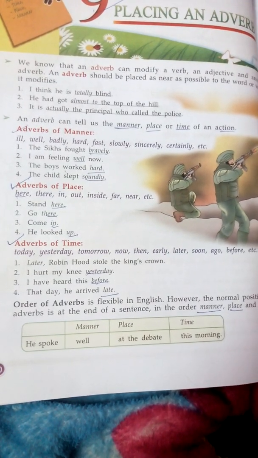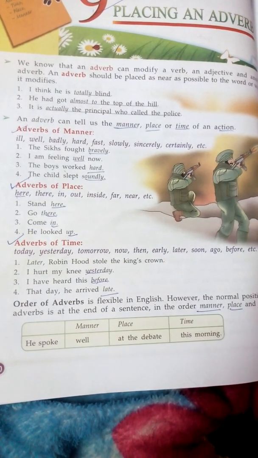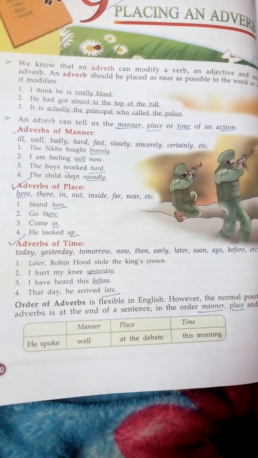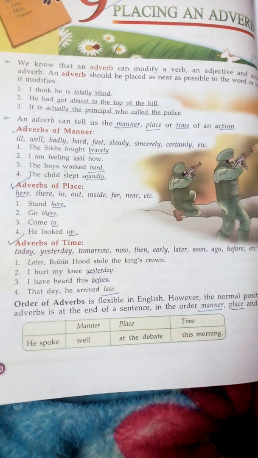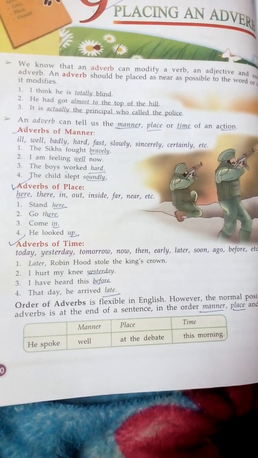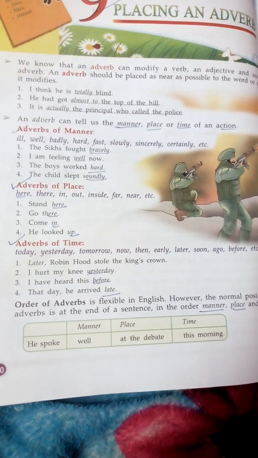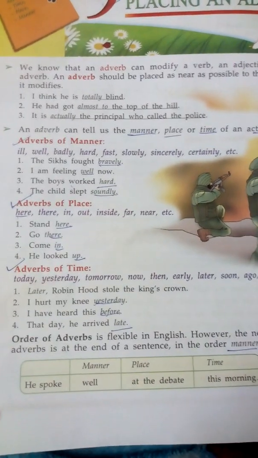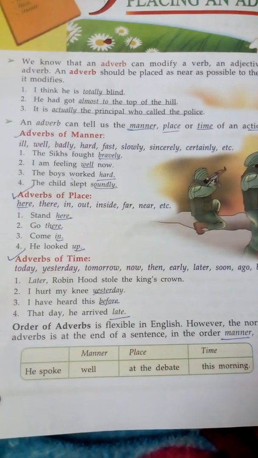Now comes adverb of place: here, there, in, out, inside, far, near, etc. Stand here. Where to stand? Here. Position, place. This is an adverb of place. So an adverb is basically describing a verb or modifying a verb or an adjective.